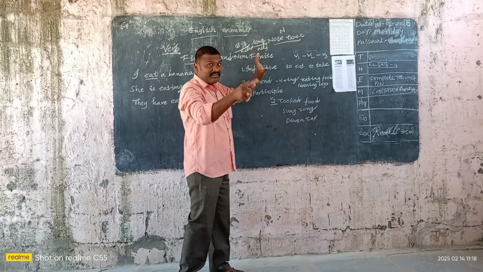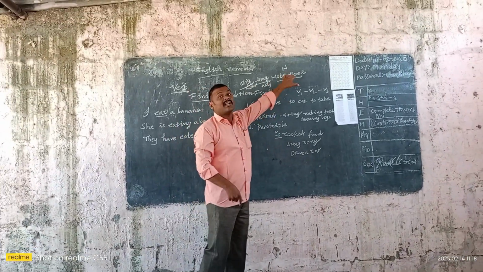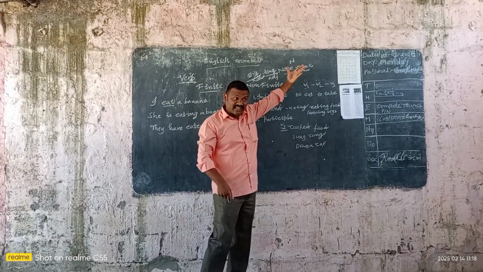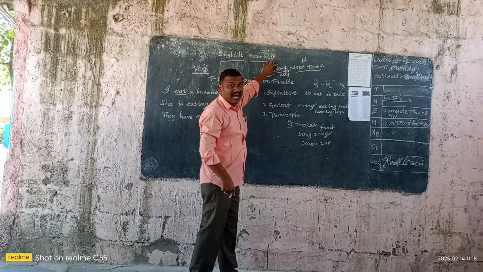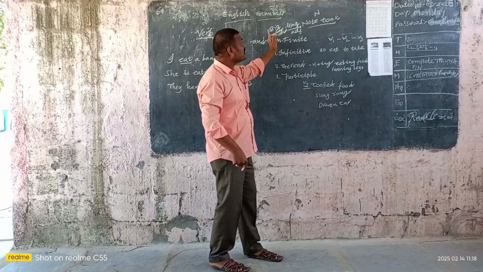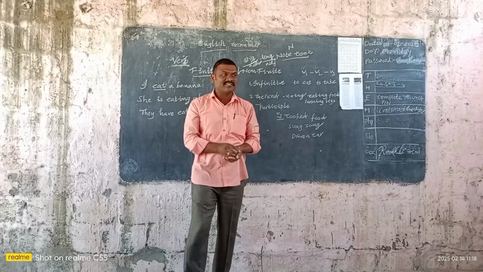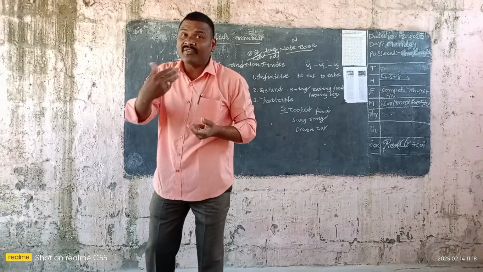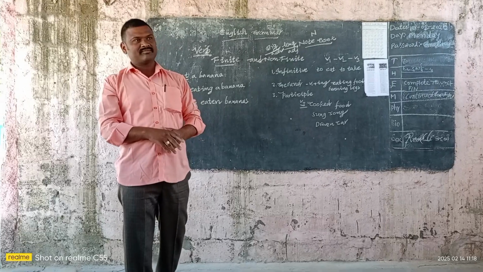Already we have discussed that adjective is a word which qualifies the noun. So notebook is the noun. Which is qualifying here? Long is qualifying. That's why long is the adjective. And the adverb qualifies the adjective. So it is called the adverb. That means the word which qualifies the adjective, verb and adverb also.